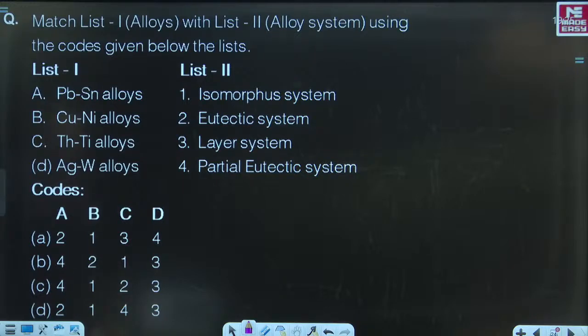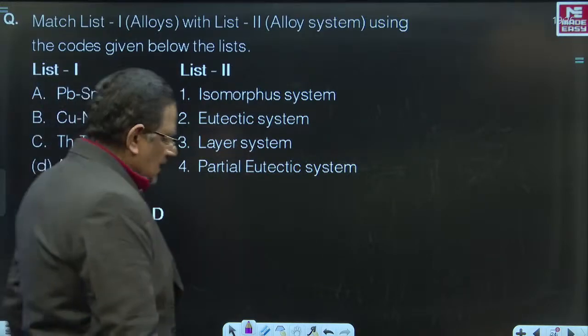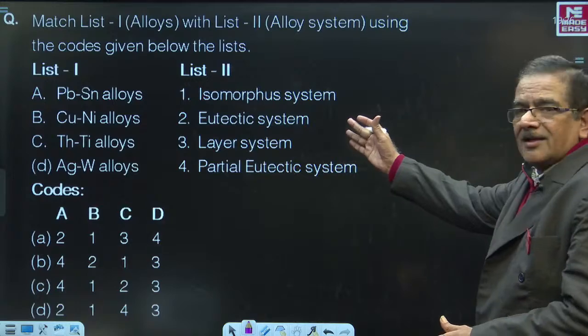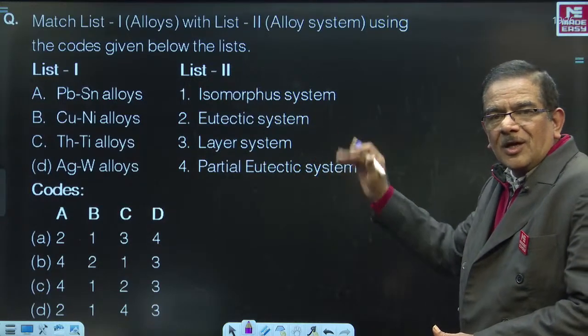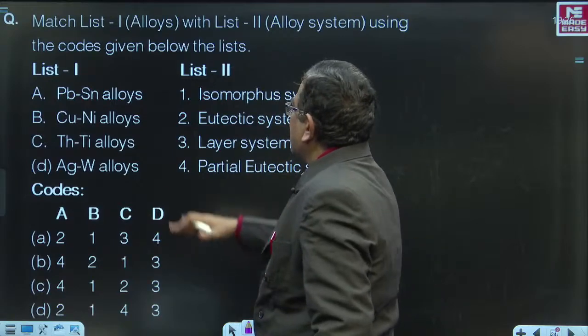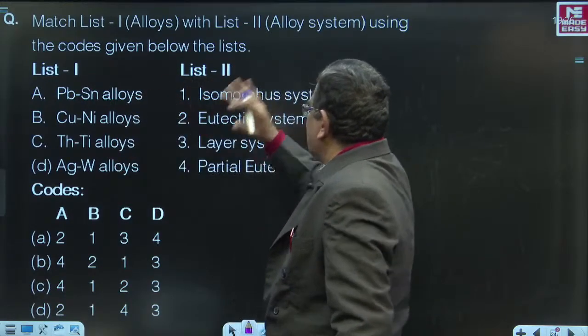Come on. This is a question I want you to answer, please. Let me see how many of you will be able to answer this. Match list 1 with list 2. Some alloys are given in list 1 and the corresponding alloy system, like the system of phase diagram, is given in list 2.